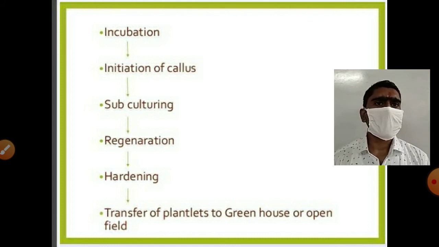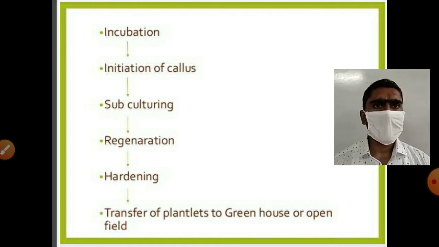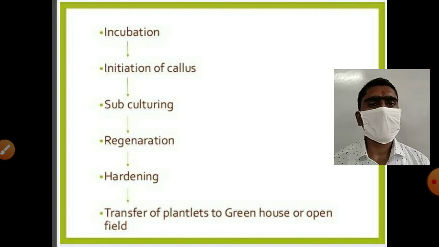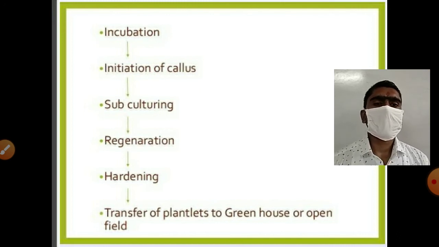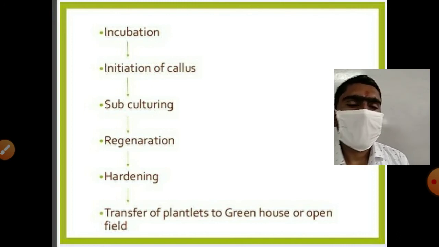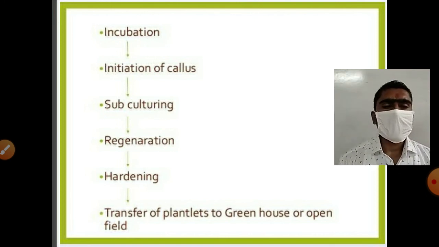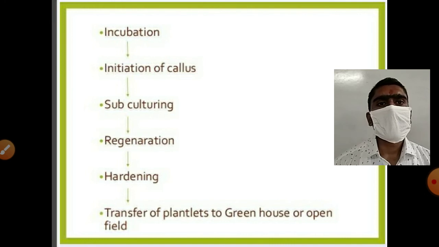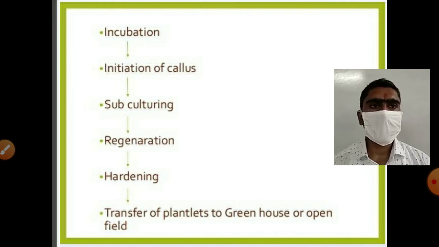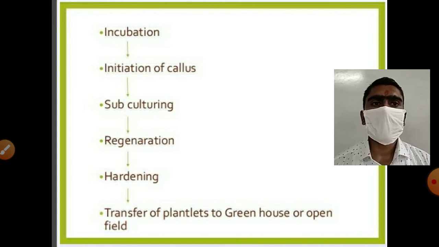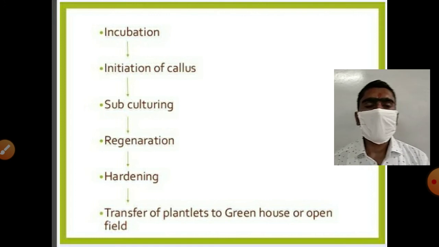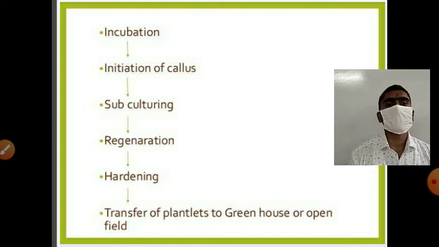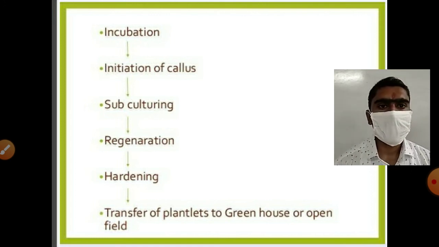Callus means an unorganized mass of cells. It is the unorganized mass of cells that will occur first. After that subculturing is done, where we take some cells from the callus and subculture them on different media. In that media we provide different growth hormones, root generating and shoot generating growth hormones. After that regeneration will start, and after regeneration the plant is subjected to hardening in